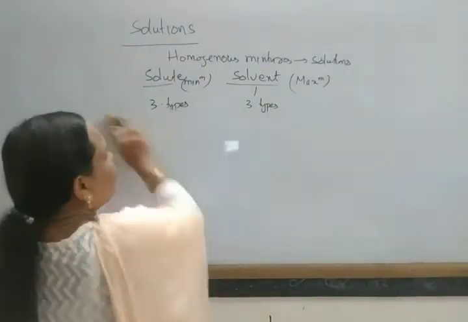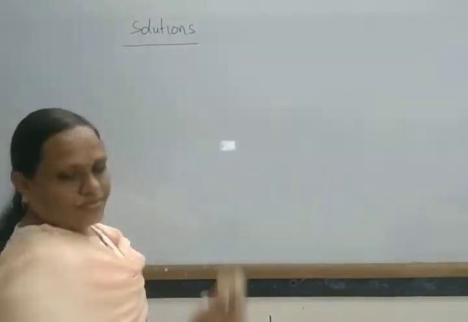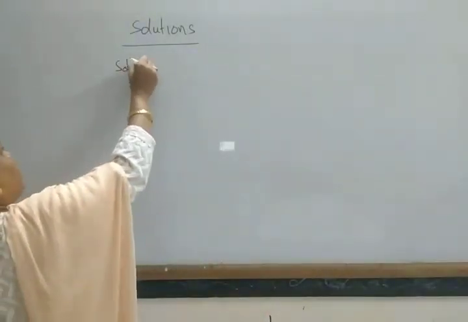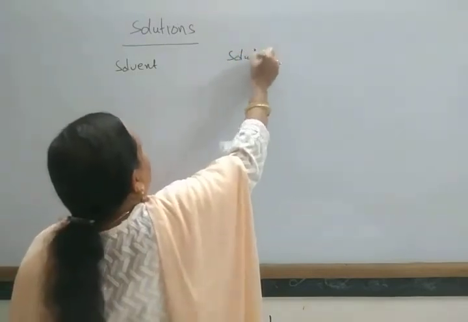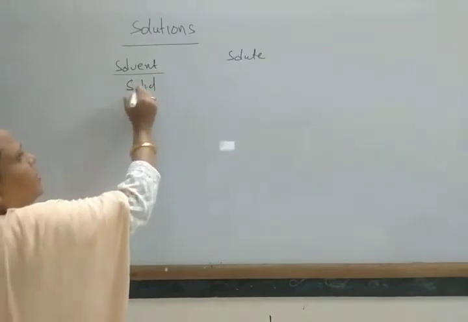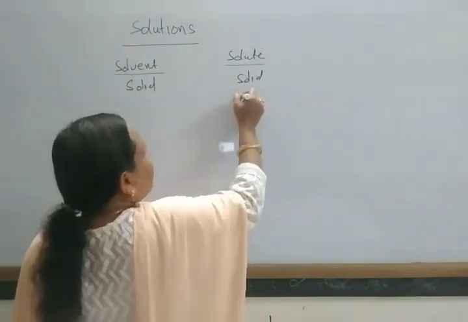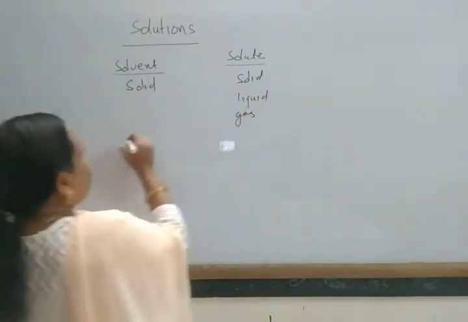So what are the different types of solutions? Let us discuss some examples. This is the solvent and this is the solute. The solvent may be solid. If the solvent is solid, the solute may be solid, liquid or gas.